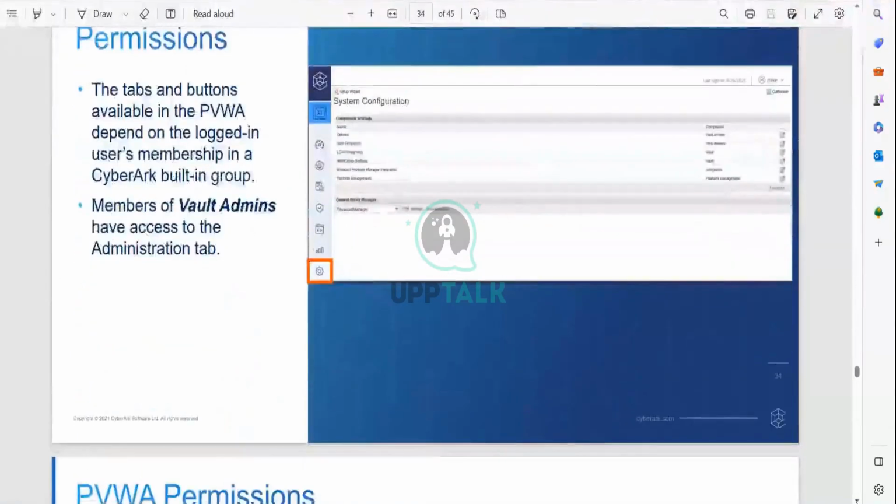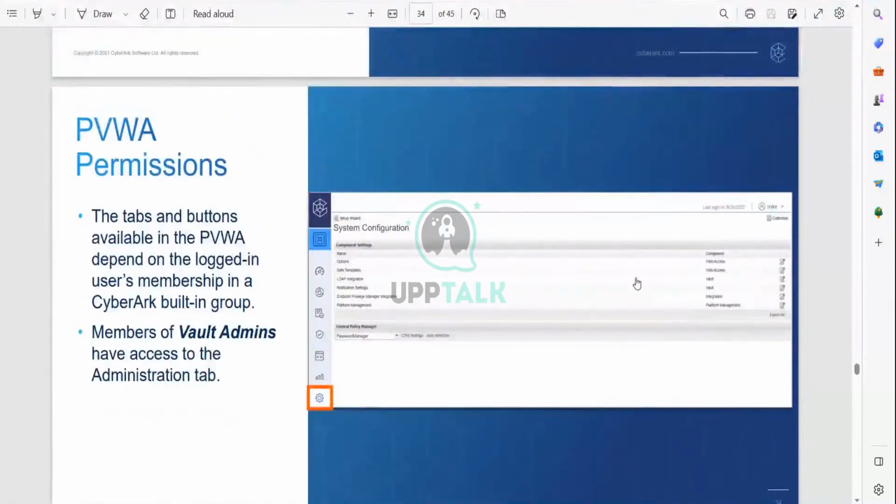The PVWA permissions, you can see the tabs and buttons. This is the PVWA console. There are some buttons on this. The tabs and buttons are available in the PVWA and in the platform. You can use this button. This is the latest version. This is the third-party version. Currently it is running badly, but this is the third-party version. This is the latest version.